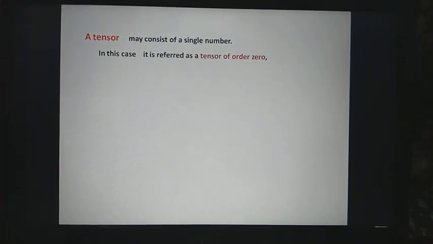A tensor may consist of a single number, and in this case it is referred to as a tensor of order 0 or a scalar, and hence a scalar may be thought of as an array of dimension 0, same as the order of a tensor.